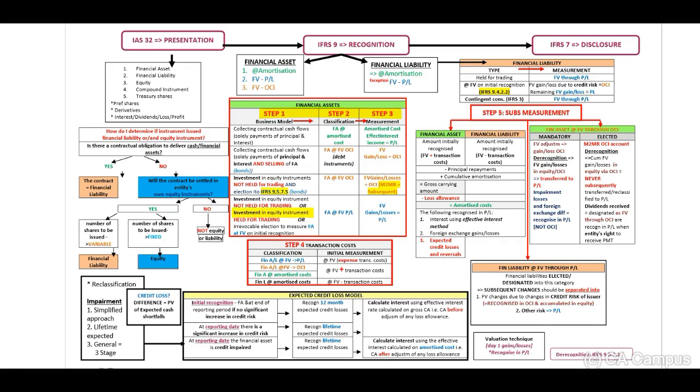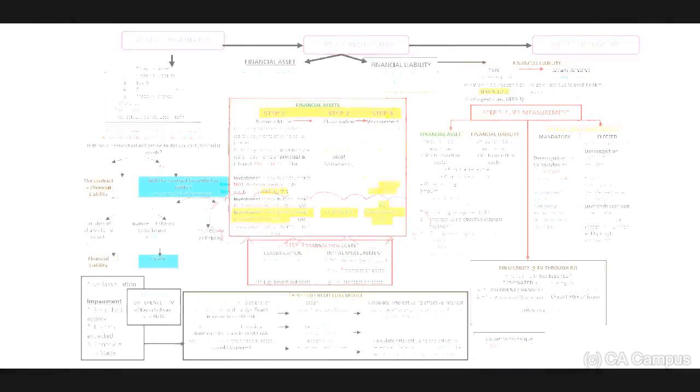Investment in equity instruments held for trading, therefore should be recognized at fair value through profit or loss, the classification, and measured at fair value, and any gains or losses should be recognized in our profit or loss. Remember, this is our theory, but we now need to apply this theory.